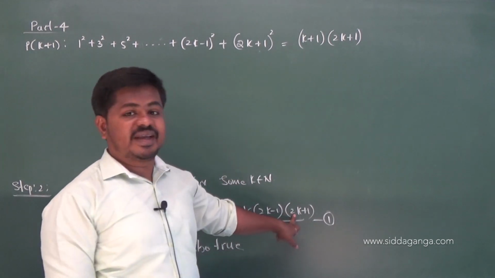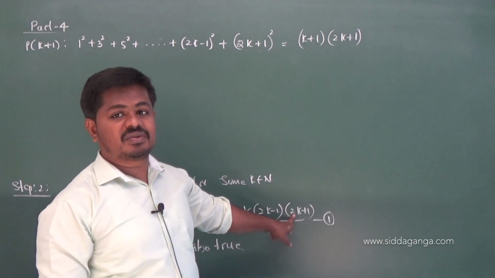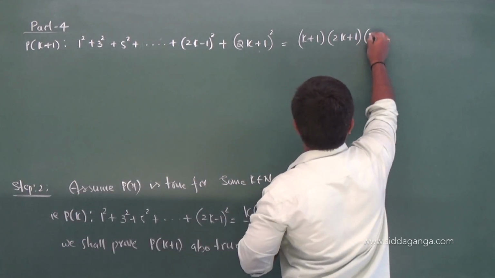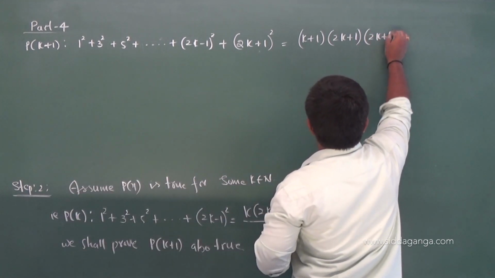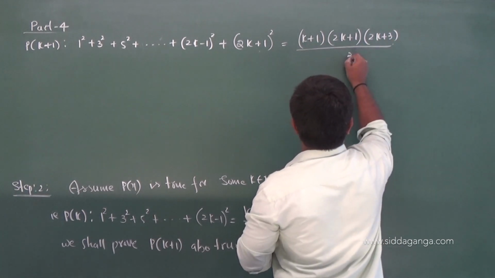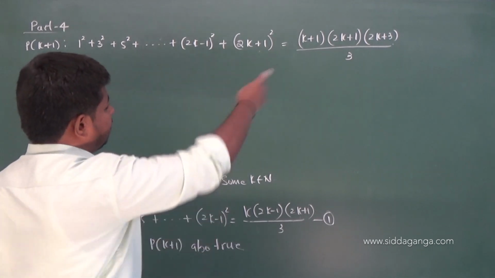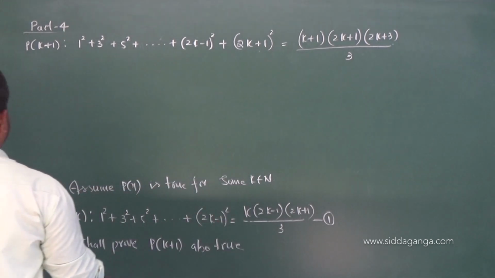Again in place of k plus 1, 2 into k plus 1 plus 1. So 2k plus 2 plus 1, 2k plus 3, whole divided by 3. This is your answer. We should prove that LHS is equal to that. Let me put this.